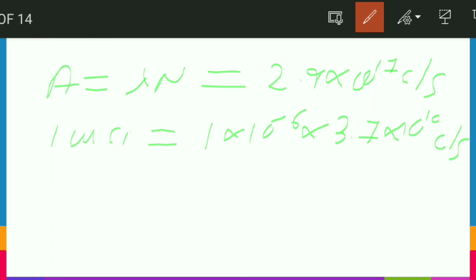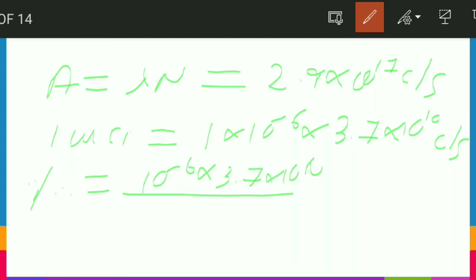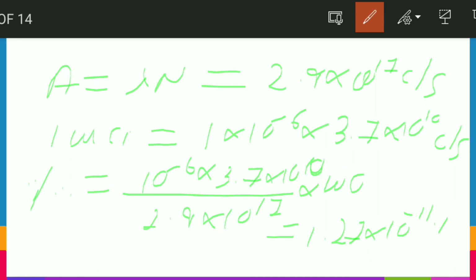For the percentage we just divide these two values. So percentage equals 10 to the power minus 6 into 3.7 into 10 to the power 10 upon 2.9 into 10 to the power 17, into 100. Finding this value, you will get percentage transfer 1.27 into 10 to the power minus 11 percent.